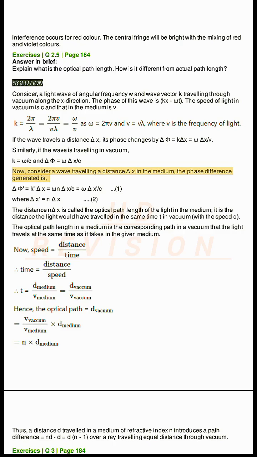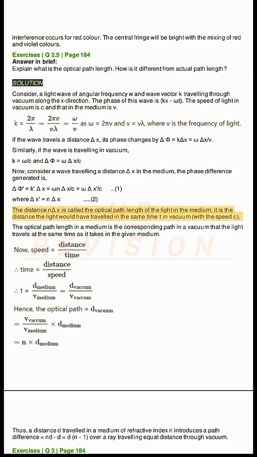The phase difference generated is Δφ = ωΔx/v = ωnΔx/c = ωΔx'/c, (1) where Δx' = nΔx. (2) The distance nΔx is called the optical path length of the light in the